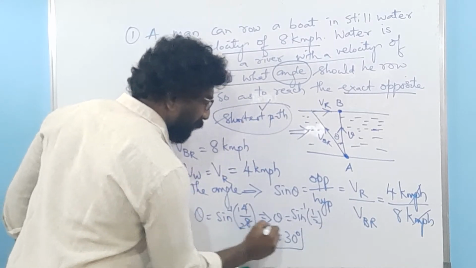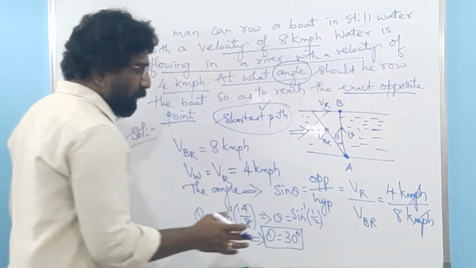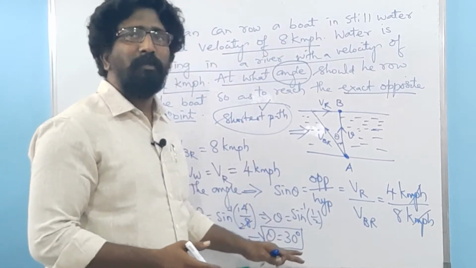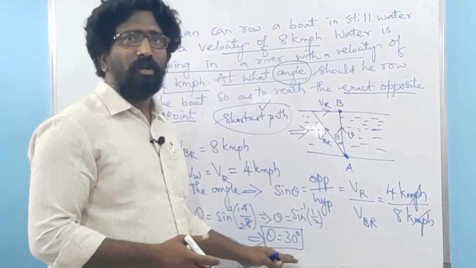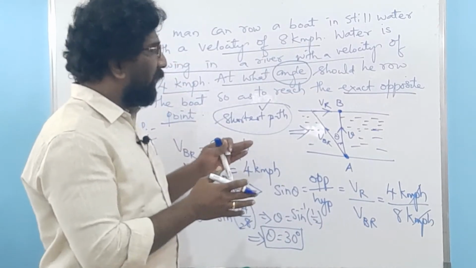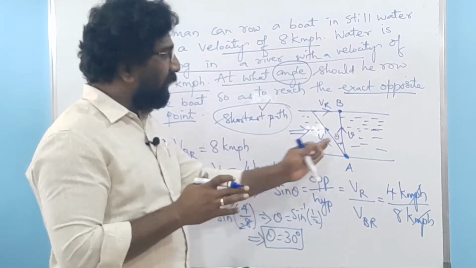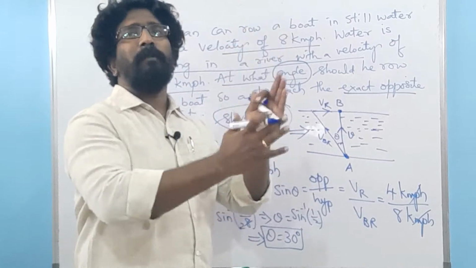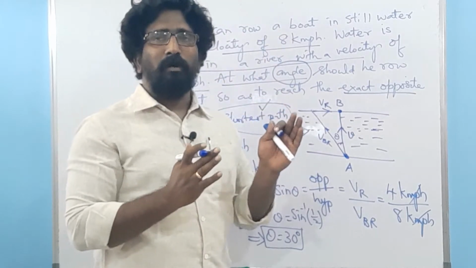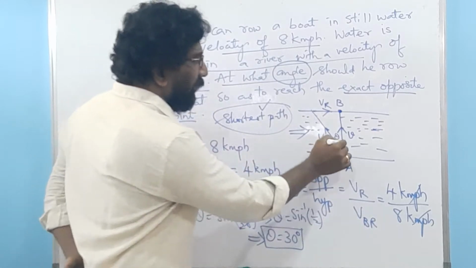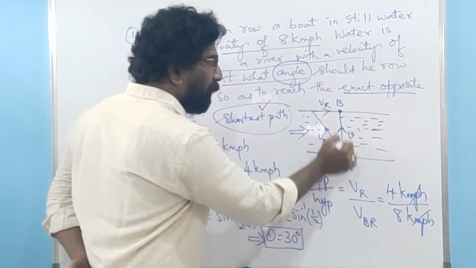So always keep in your mind, most of the students try to end up at the numerical answer here itself, but this is not the correct answer. Why? Because while dealing with the concept of shortest path, I have told that if you find out this angle, it will be that particular angle plus the perpendicular direction of the flow, the direction of the movement of the boat or a swimmer. So that's why it will be this angle plus the perpendicular direction.